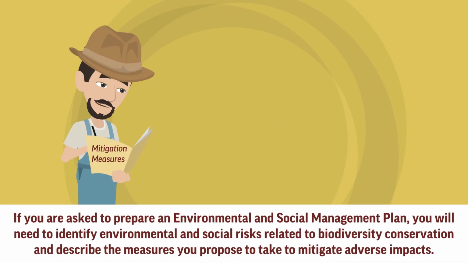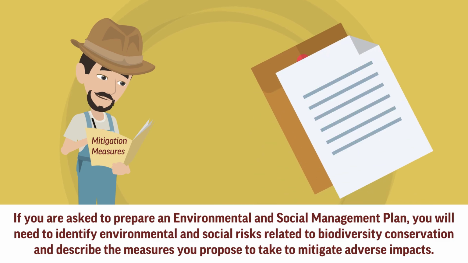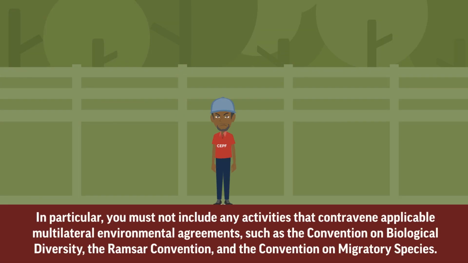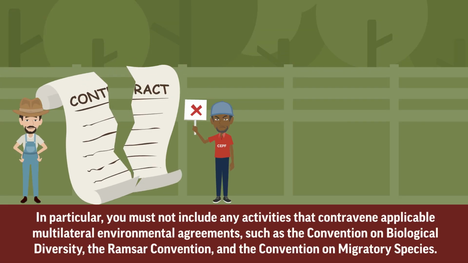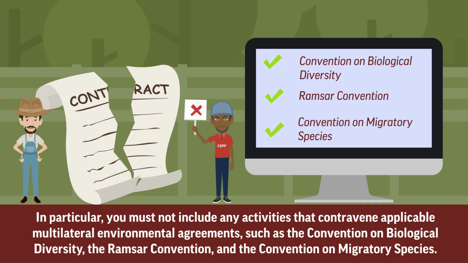If you are asked to prepare an environmental and social management plan, you will need to identify environmental and social risks related to biodiversity conservation and describe the measures you propose to take to mitigate adverse impacts. In particular, you must not include any activities that contravene applicable multilateral environmental agreements, such as the Convention on Biological Diversity, the Ramsar Convention, and the Convention on Migratory Species.